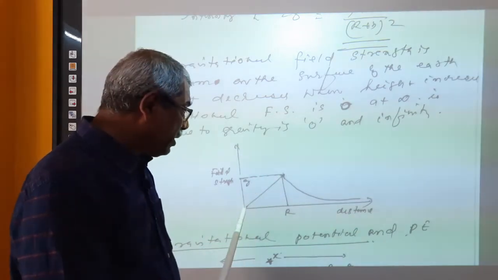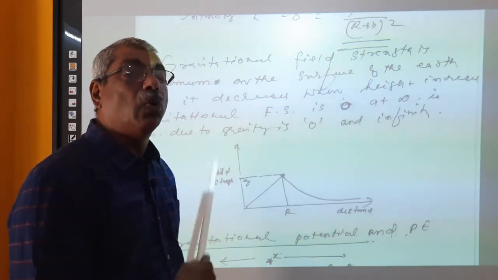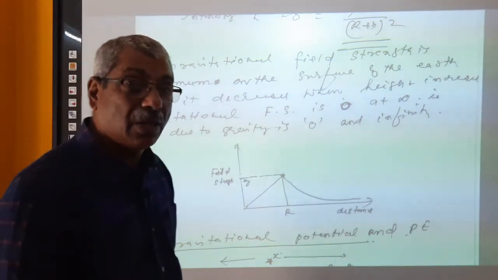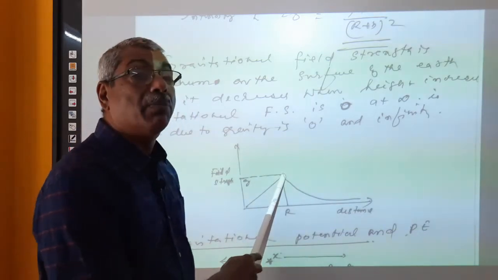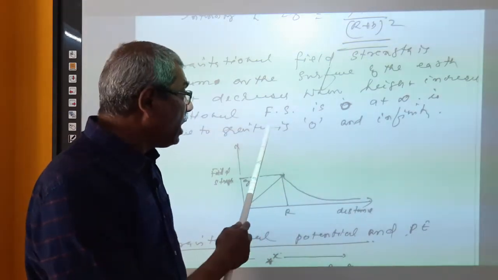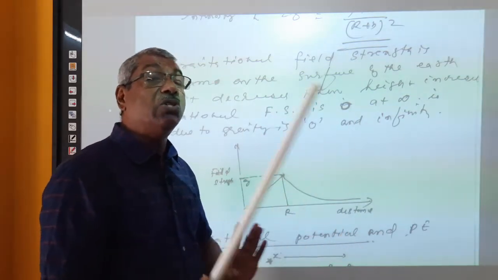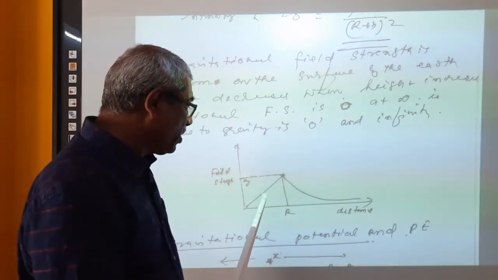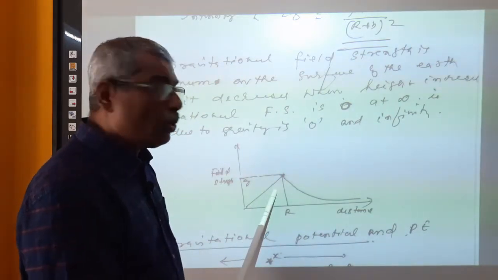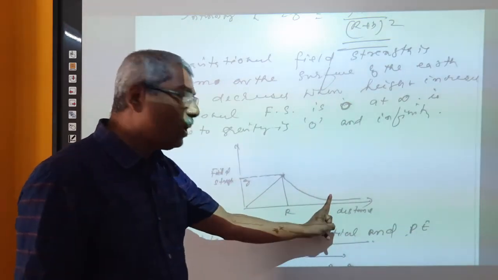So, from the center to the surface of the earth, the intensity of gravitational field is proportional to the distance. Proportional to the distance means it is going on increasing proportional to the distance, right? And now when we go away from the surface, it is inversely proportional to distance. Am I correct? So this is E is directly proportional to R. This is E is inversely proportional, E proportional to 1 by R we must write.